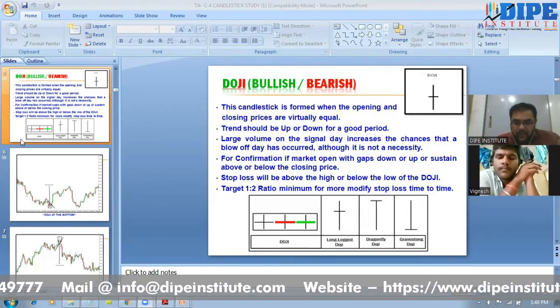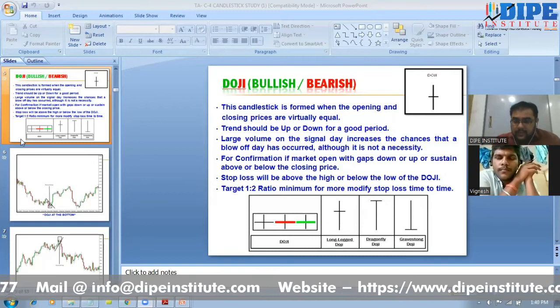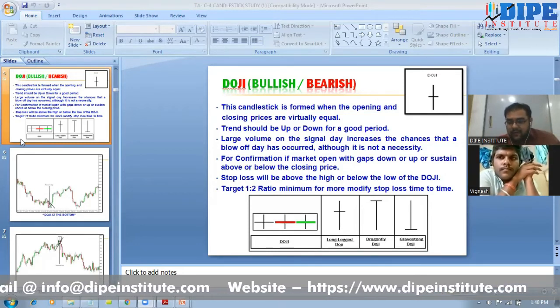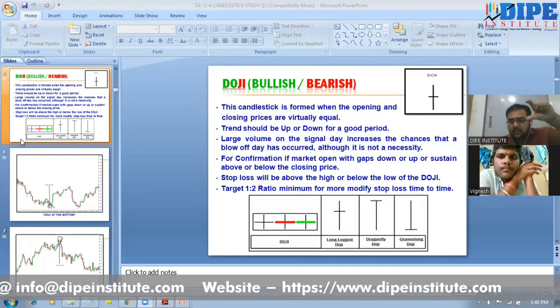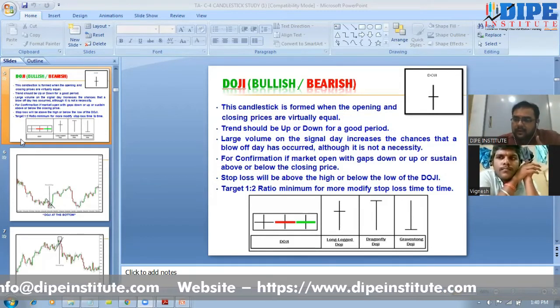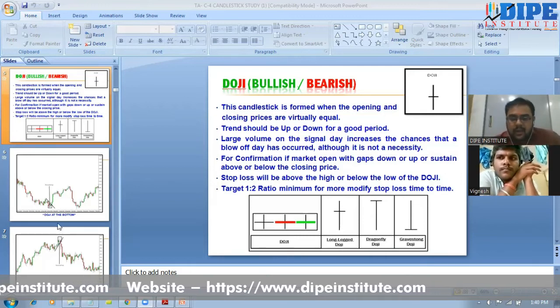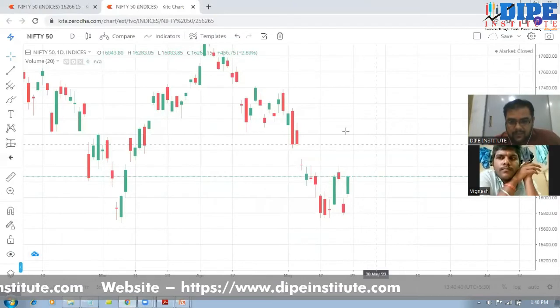So if after a big downtrend Doji is forming, then there are probable chances that the market will now start coming up. And if after a very big uptrend there is a Doji formation, there are probable chances that the market will start coming down. So that's why Doji is very important. Now if I give you a live example, see,